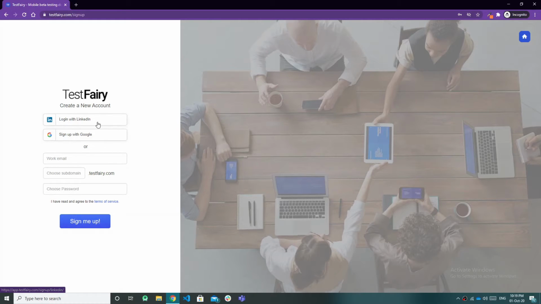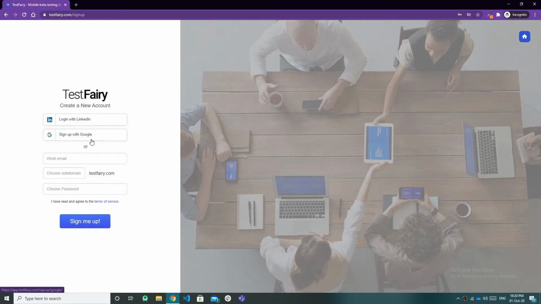Or if you don't have any of these, you can enter your email and choose a subdomain. If you are creating a business app, you can give a subdomain like business.testfairy.com, create a password, and then click on sign up.